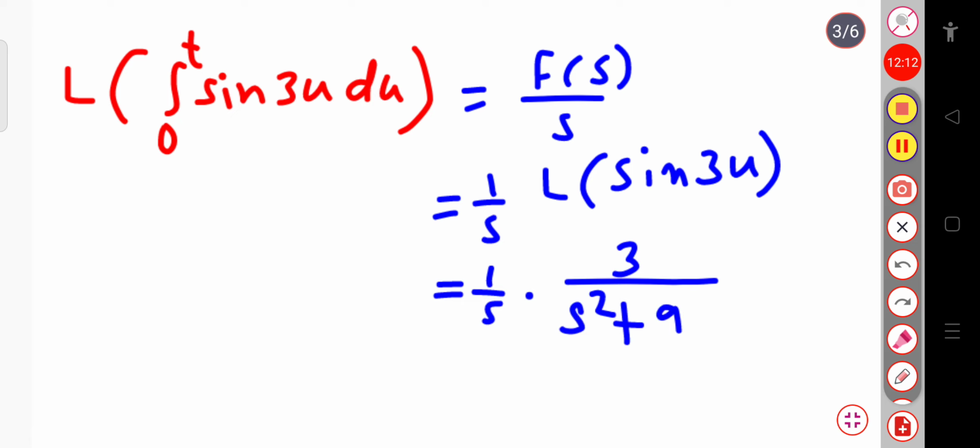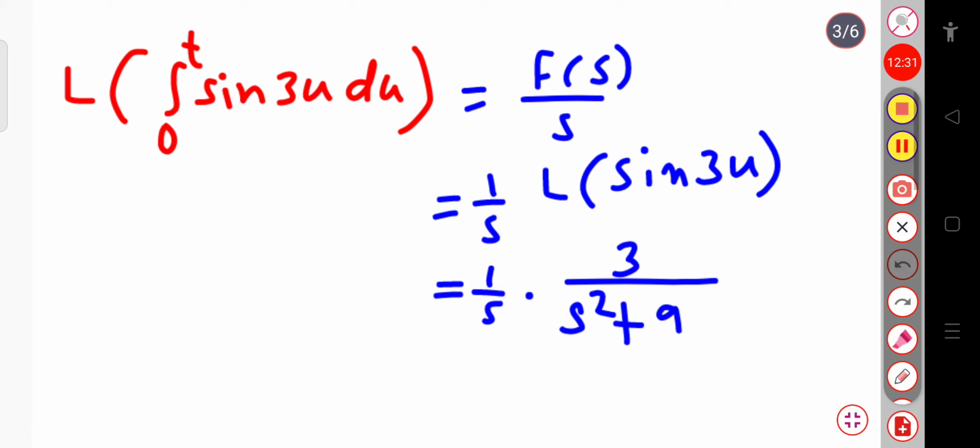The Laplace transform of sine ax is equal to what? a divided by s square plus a square. This is the simple rule. Here a is 3, so this will be 3 divided by s square plus 9. This is so simple.